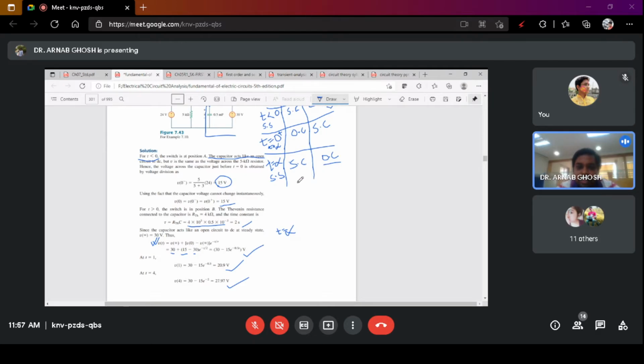This is very, very important whenever you are doing the problems of transients, and you will not find it written anywhere in a tabular form. So just for your easy access, you can write this table on your own. That will be helpful to you, so that you can just visualize and apply it to the problems.